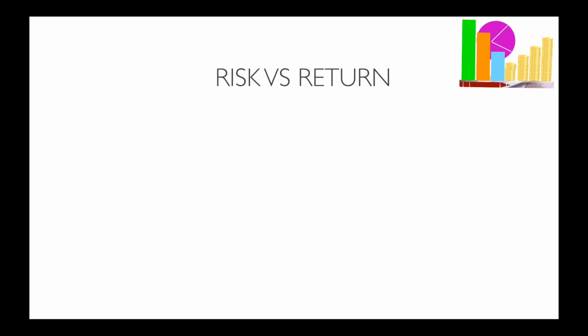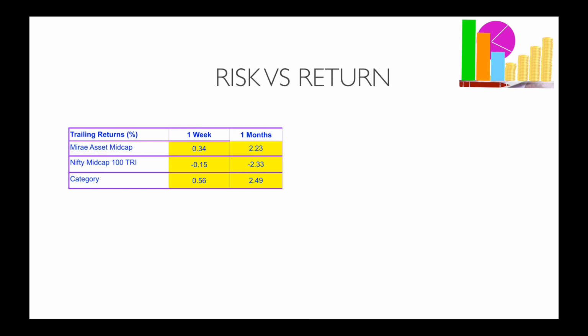Let's look at the risk versus return for this fund. The 1 week return for this fund is 0.34%, while the 1 month return is 2.23%. From inception, the fund has provided 2.61% return. In the same period, the benchmark, which is the Nifty Midcap 100 Total Return Index, has a 1 week return of negative 0.15% and a 1 month return of negative 2.33%. The category average return in this 1 week is 0.56%, and over a period of a month, it is 2.56%.